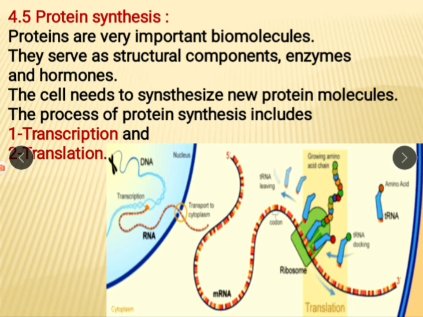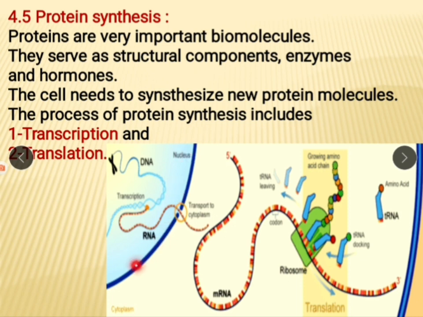Suppose we take protein as a food material, then this protein is converted into amino acids, and these amino acids are used for synthesis of new protein molecules, and that is protein synthesis. Animal proteins are different and plant proteins are different. Let's begin with the topic, transcription.